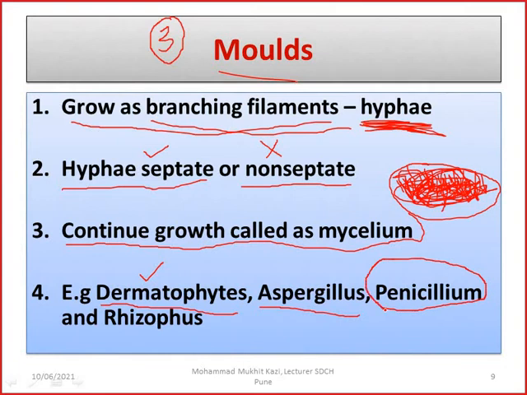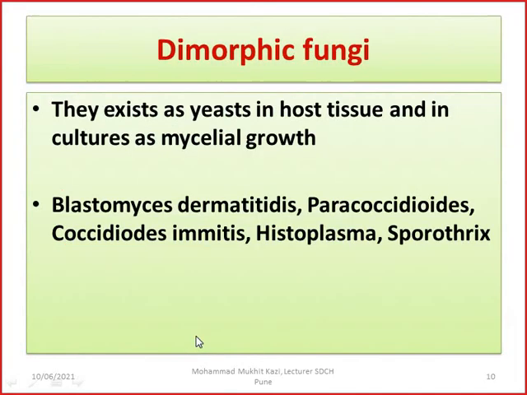Penicillium was discovered by Alexander Fleming when he went to a conference after keeping a plate open in his lab. When he came back after 3-4 days, he found a fluffy cottony growth, and there was some inhibition of growth also. From this fungus he developed the drug penicillin. That was a miracle for the entire humanity, because at that time syphilis was very rampant, and this antibiotic was able to take care of that disease. So this was a miracle, done by Alexander Fleming. And Rhizopus is also one example of the molds.